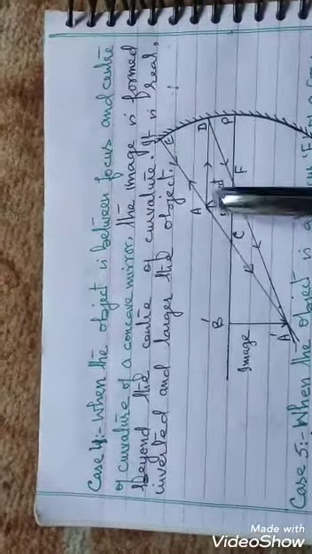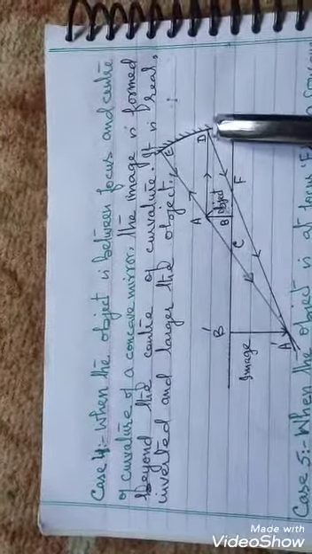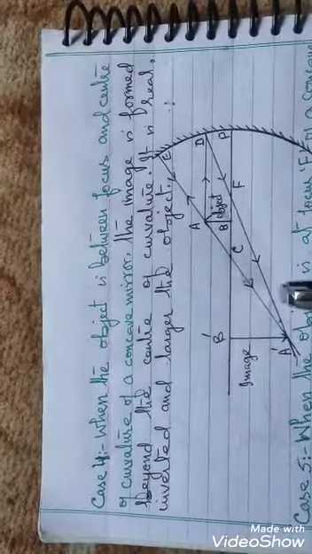A ray of light AD, parallel to the principal axis of the mirror, strikes the mirror at D. After reflection, it passes through the focus of the concave mirror.